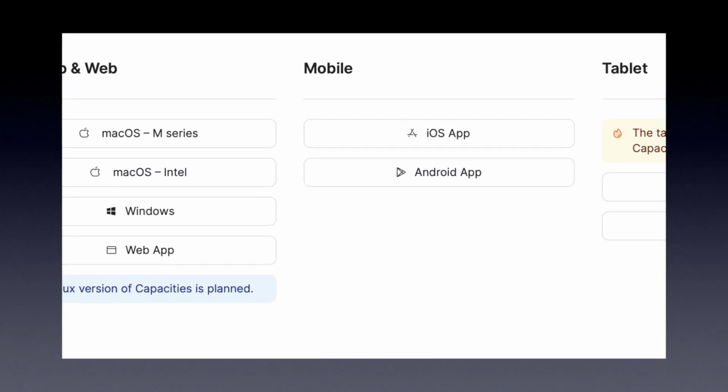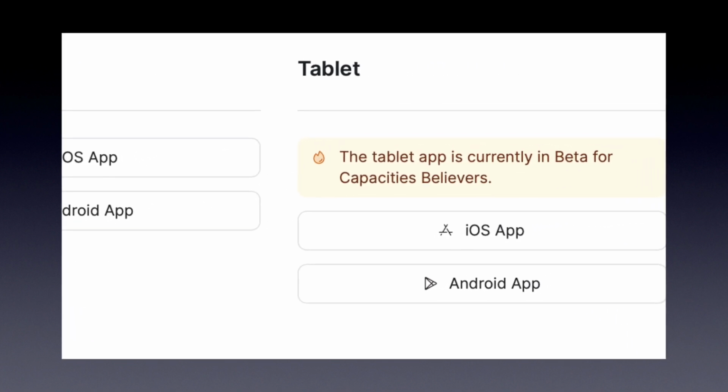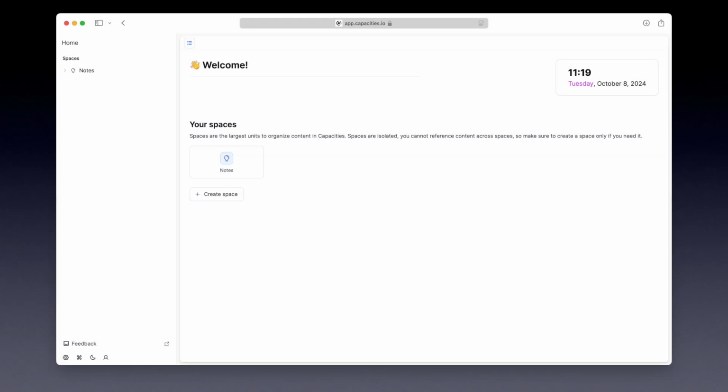Now, Anytype does have an iPad app, which Capacities has in the works. I believe if you were one of their beta software testers, you get access to the iPad app, but Capacities can be opened through the browser, which Anytype can't.